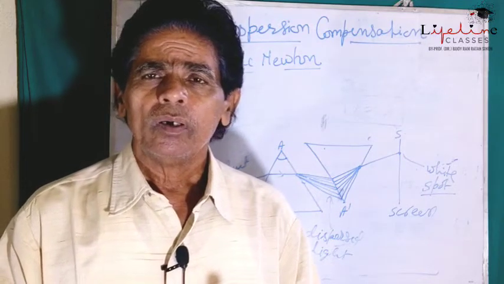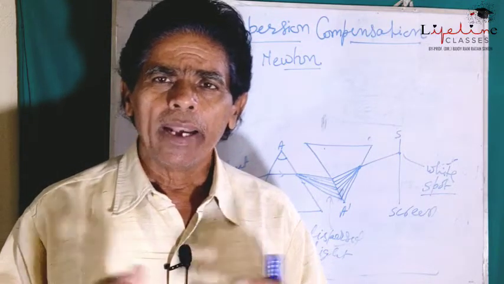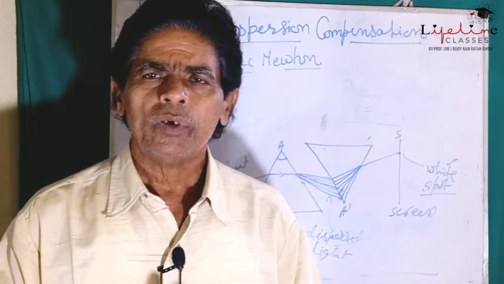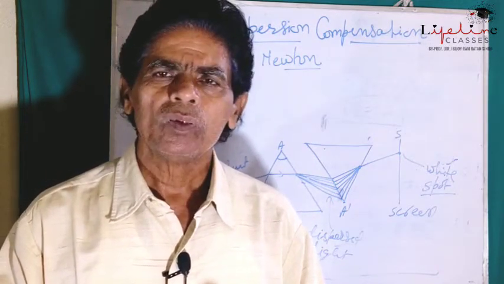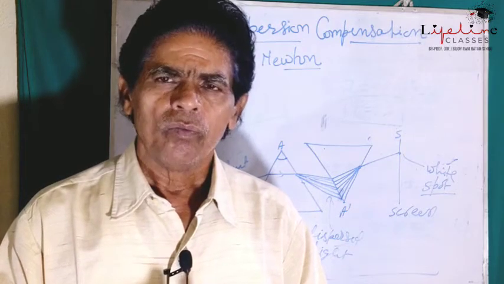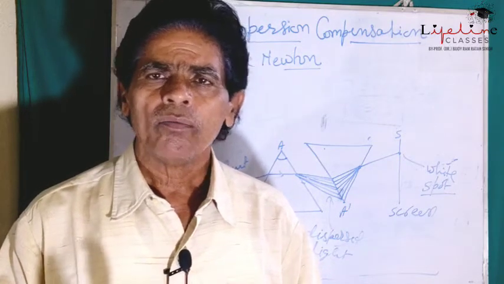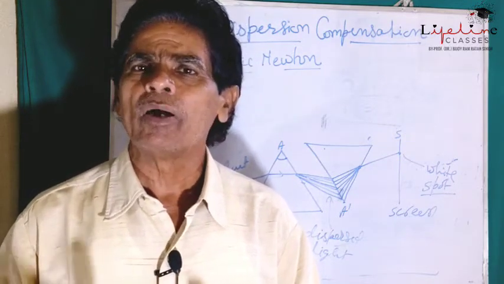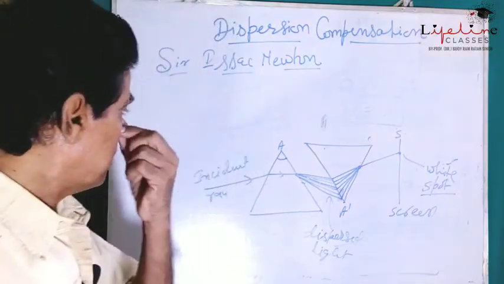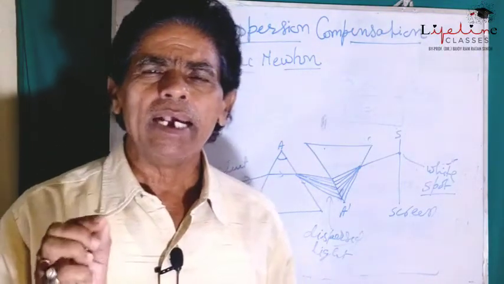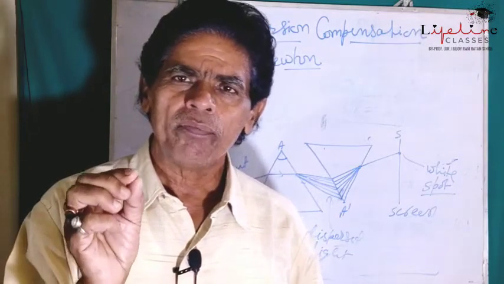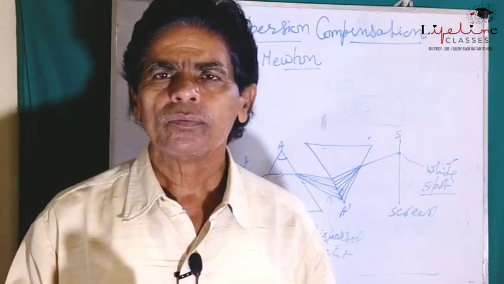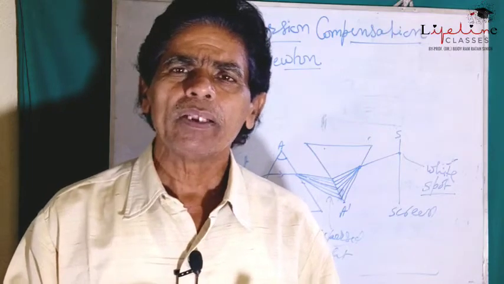Actually, a rainbow is observed due to various optical phenomena taking place simultaneously. How? When sunlight falls on a water droplet, what happens?